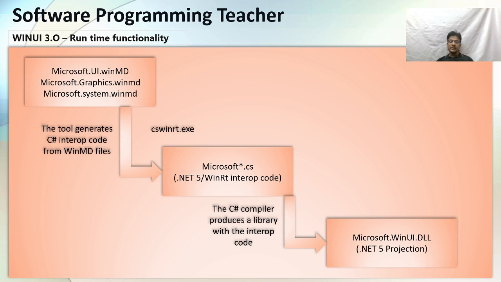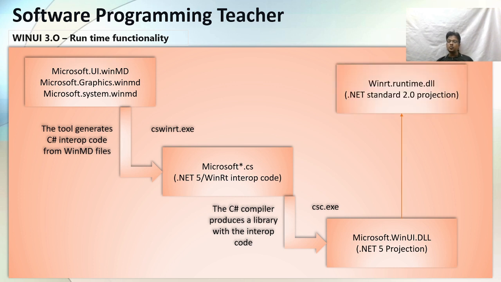What will happen when the interop code goes to a DLL? The compiler will produce the library with interop code using csc.exe. Next, depending on the WinRT runtime, that is the .NET Standard 2.0 projection, depends on our applications.